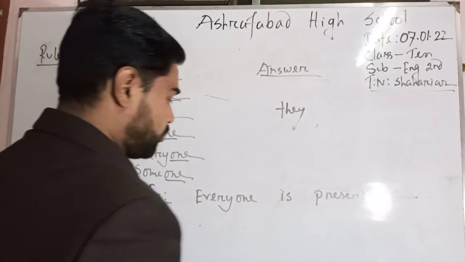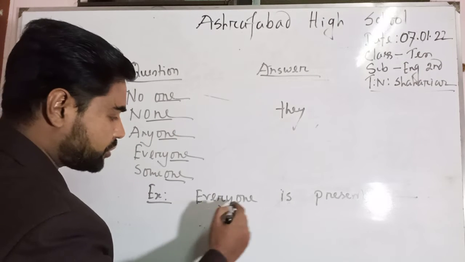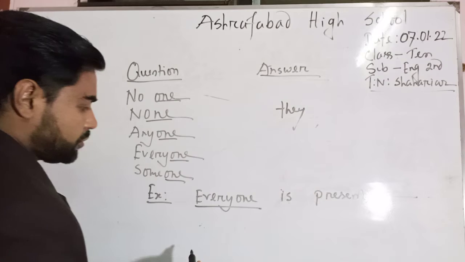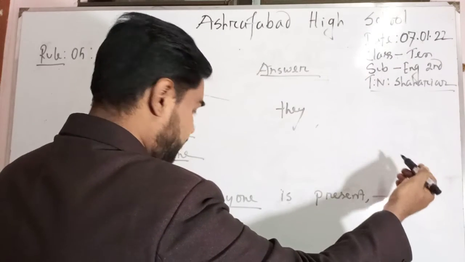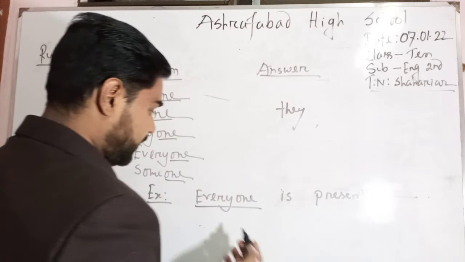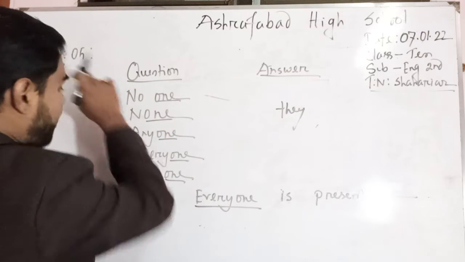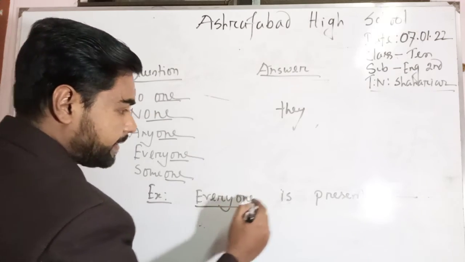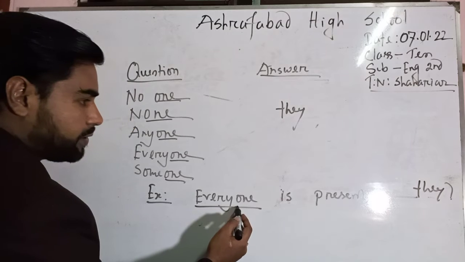Everyone is present, this is the question. So we can see that the subject in the question is everyone. So we cannot write down everyone in the place of answer instead of everyone. So according to rule 5, we have to write down they instead of everyone.